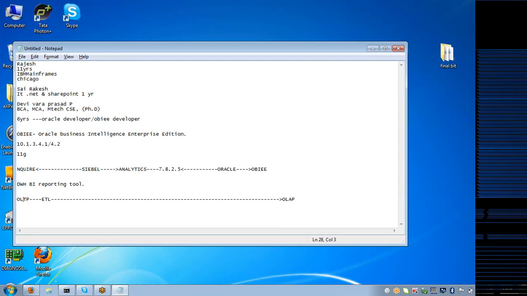To manually extract the data is impossible, so you go for a tool called an ETL tool. Normally Informatica is the number one ETL tool in the market. Next comes DataStage. These two are rivals in the market, Informatica and DataStage. About 60% of the companies use Informatica, 40% use DataStage. It depends on the client, and depending on the client's budget also, sometimes the tools are selected. Got it, guys?